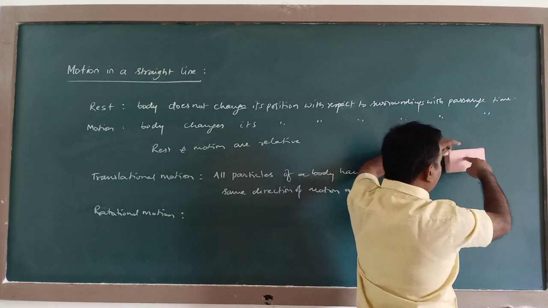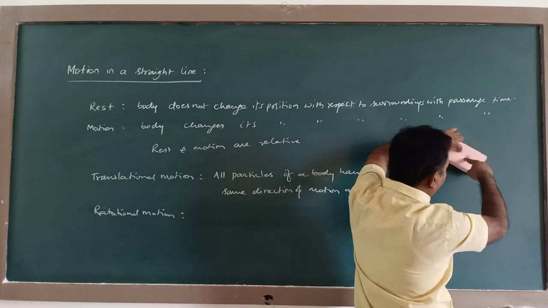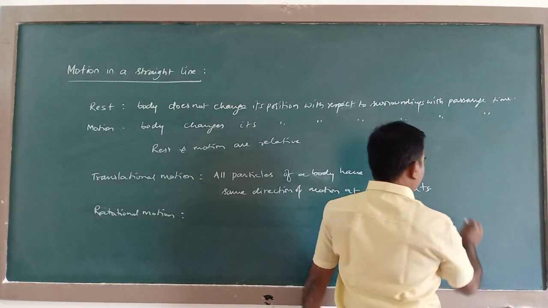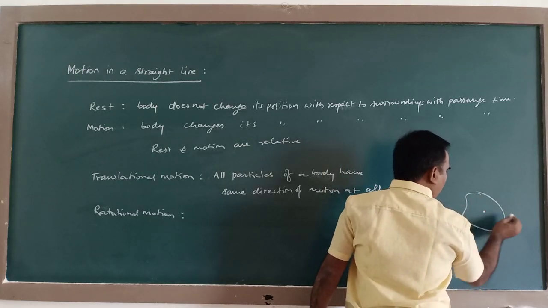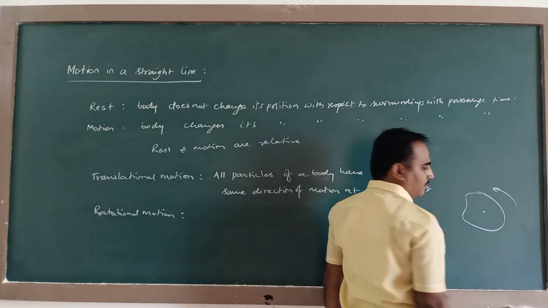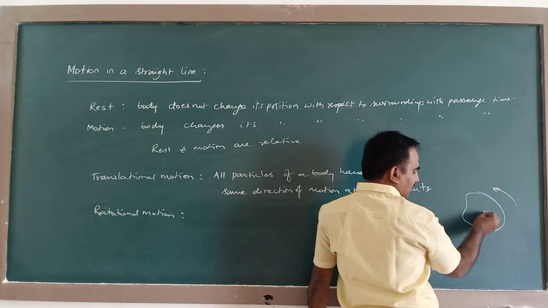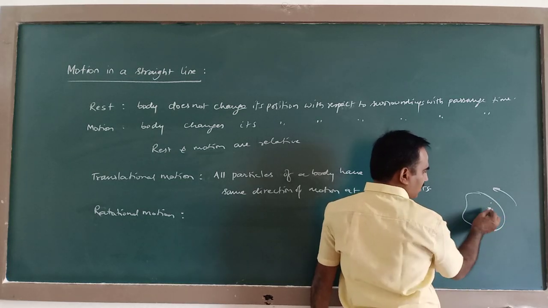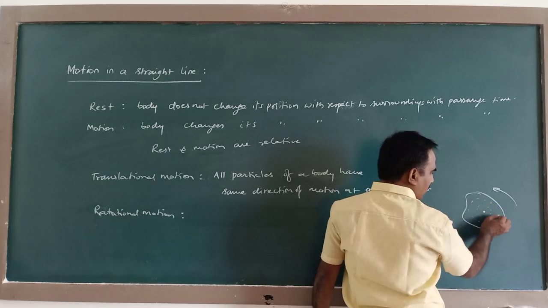And when it is moving like this, if I consider a surrounding particle here, it will be describing a circular path about this fixed line of particles. So here, this is a body and about this point it is rotating like this. The particles along this line are fixed, and the different particles in the surroundings describe circular paths like this.